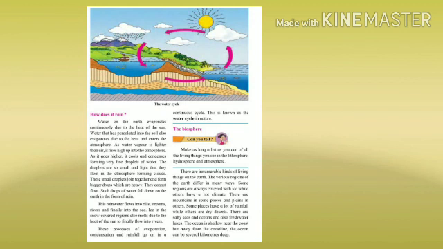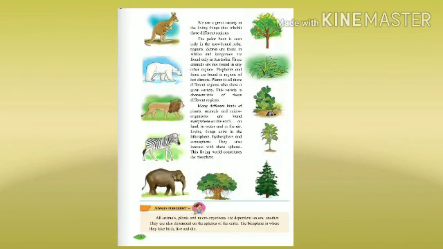We see a great variety in the living things that inhabit these different regions. The polar bear is seen only in the snowbound polar regions. Zebras are found in Africa and kangaroos are found only in Australia. These animals are not found in any other regions. Elephants and lions are found in regions of hot climate. Plants in all these different regions also show a great variety. This variety is characteristic of those different regions.